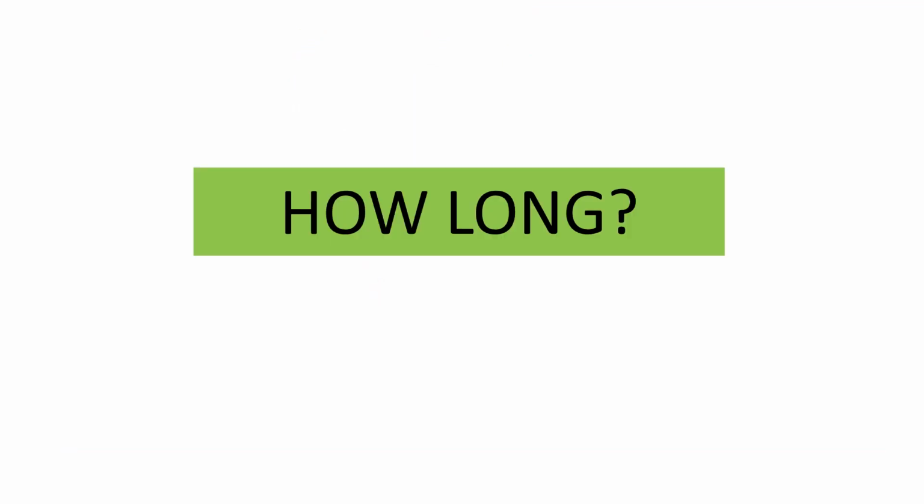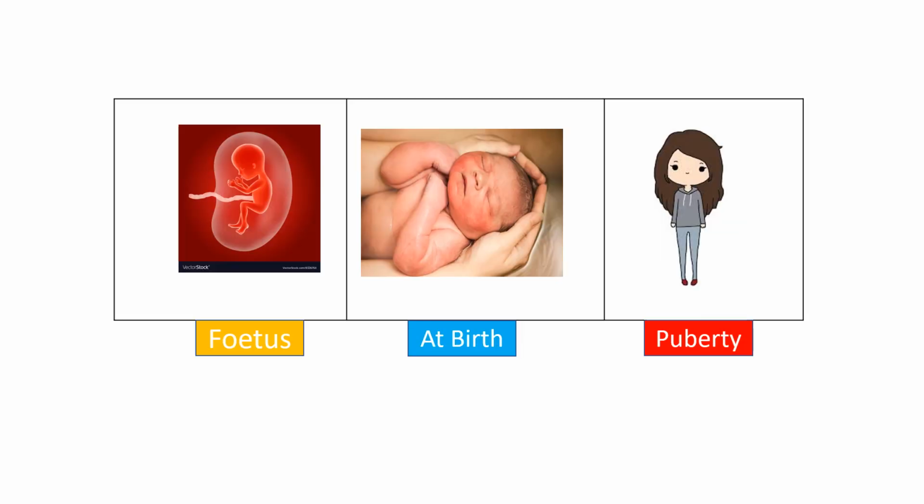Now our question is, how long will this meiotic arrest persist? This arrest will continue up to puberty. In the fetus there are 7 million primordial follicles. At the time of birth, 2 million follicles. Out of it, 1 million are active.